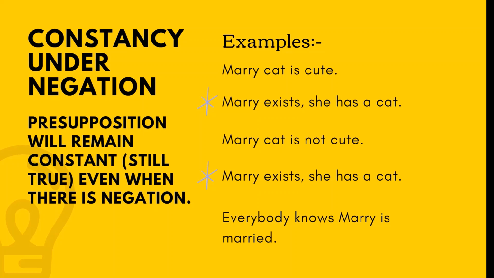The second example is, everybody knows Mary is married. Here we have two presuppositions: Mary exists, she is married. Now if we put negation, like everybody doesn't know Mary is married, still the presupposition will be Mary exists, she is married. The negation will have no impact and the presupposition will remain constant.